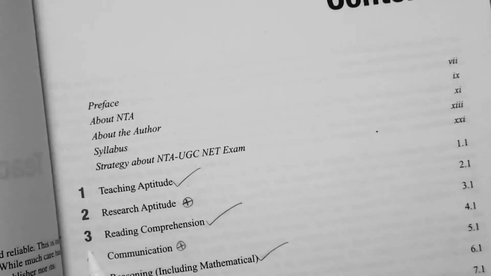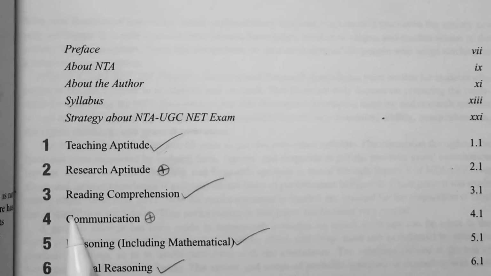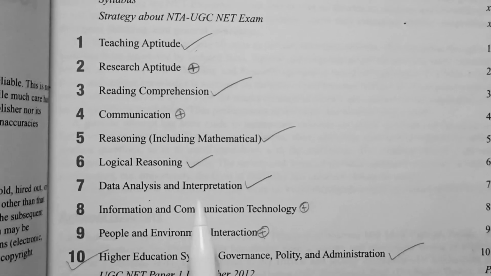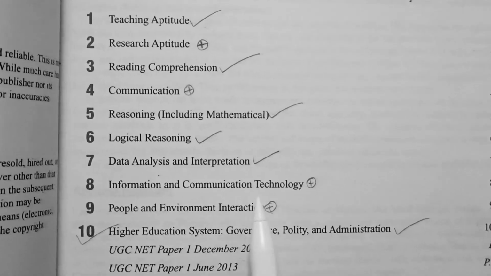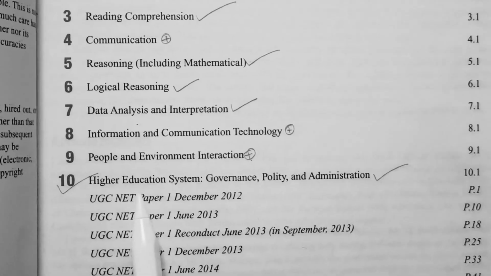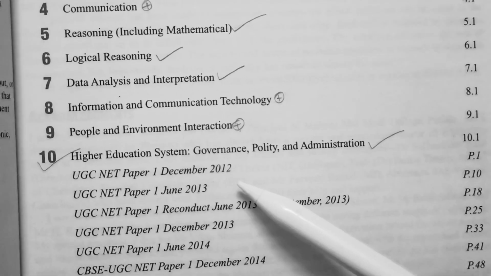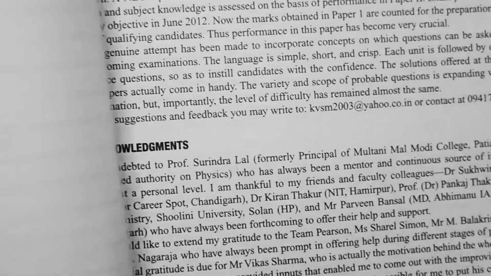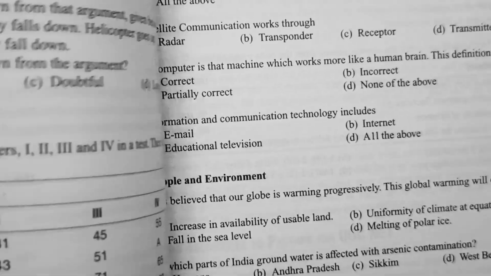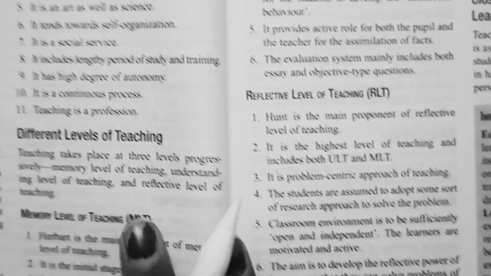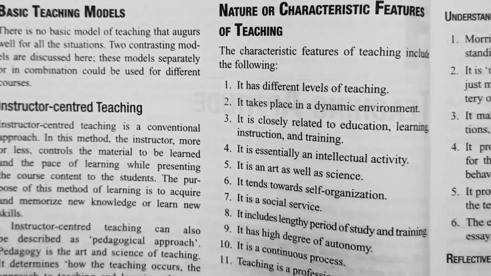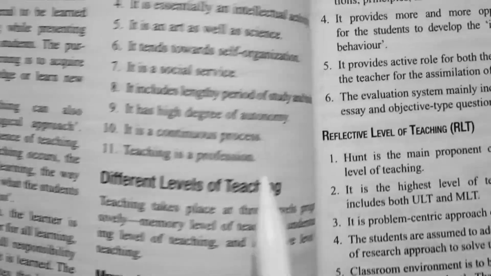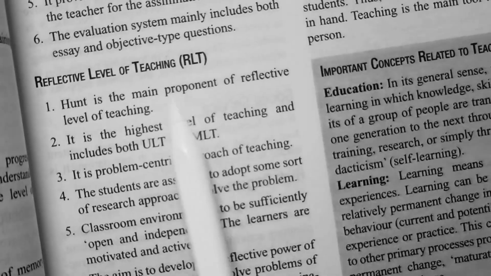It has everything given about teaching aptitude, research aptitude, reading comprehension, communication, reasoning including mathematical and logical reasoning, data interpretation, information and communication technology, people and environment interaction, higher education system, governance, polity and administration, and all the previous year questions from 2012 till date. So if you see, all the PYQs are given, all the levels, all the briefs: basic teaching models, instructor-centered teaching, learner-centered teaching, different levels of teaching, reflective level of teaching, and the points.